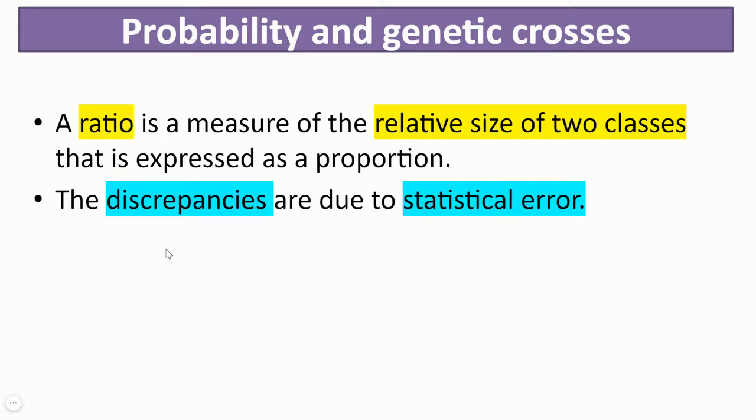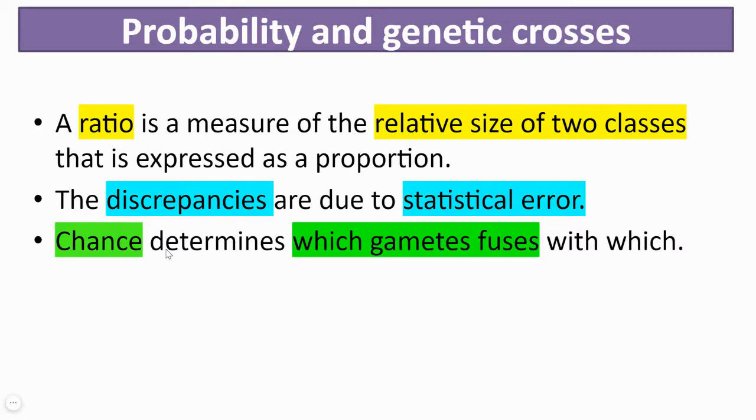Now, discrepancy means how close you are to the real, theoretical or expected ratio, or how far away you are from it. This is called discrepancy. That could be due to a statistical error, meaning the number of samples that you have collected, or the number of offspring that the parents gave rise to. Based on that, there may be some statistical errors. But the most important thing is, in genetics, we always know that offspring's phenotype is completely a chance factor.